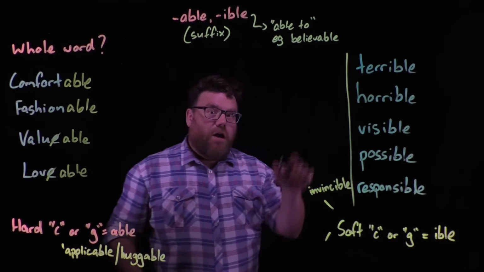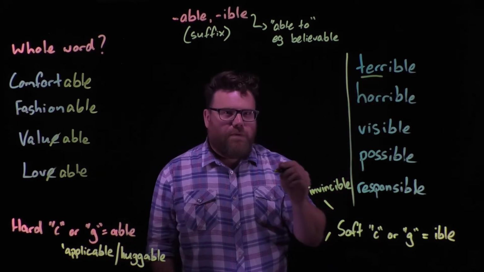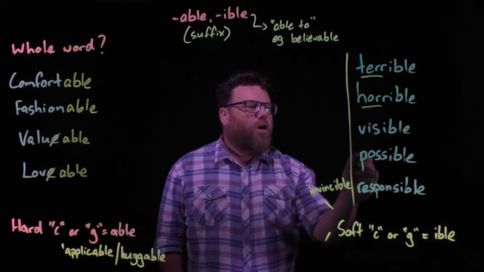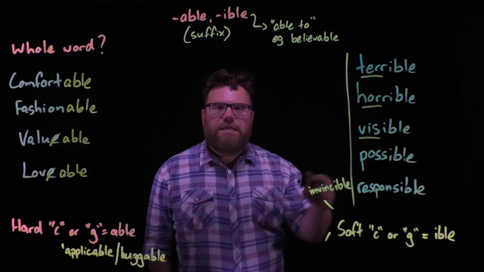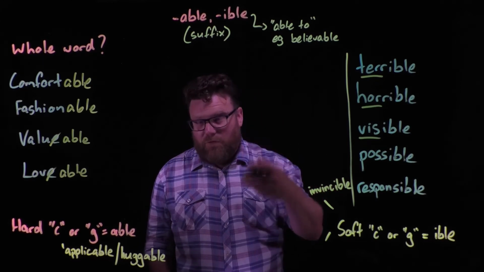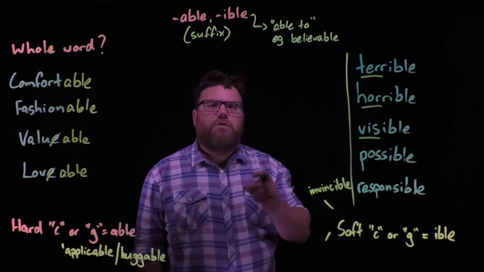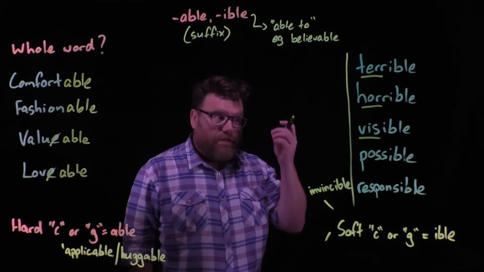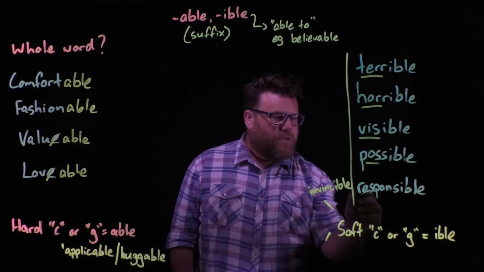If you look at words that end in ible, they tend to begin just with these sort of roots of words rather than whole words, like terrible, horrible, visible. And often you can trace back that root. So vis, in visible, means the ability to see or something to do with vision. And that's where we get the word vision and visor and all of those words beginning with vis that have to do with sight. Possible is another example, and responsible.